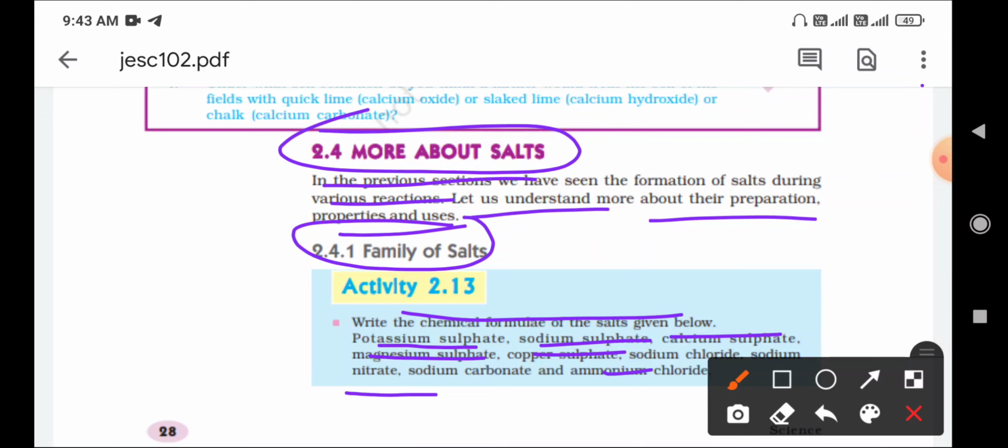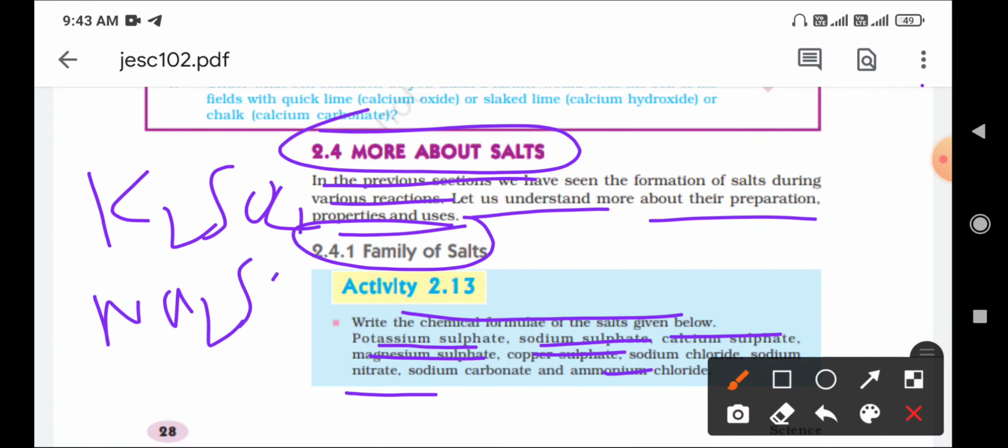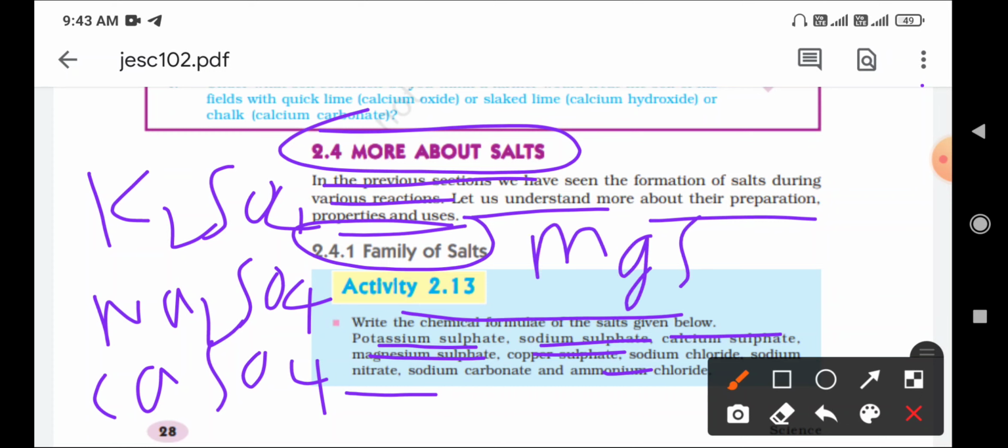And what is the chemical formula? What is the first compound here? Potassium sulfate, K2SO4. Next, sodium sulfate, Na2SO4. Next, calcium sulfate, CaSO4. Next, magnesium sulfate, MgSO4. Next, copper sulfate, CuSO4.